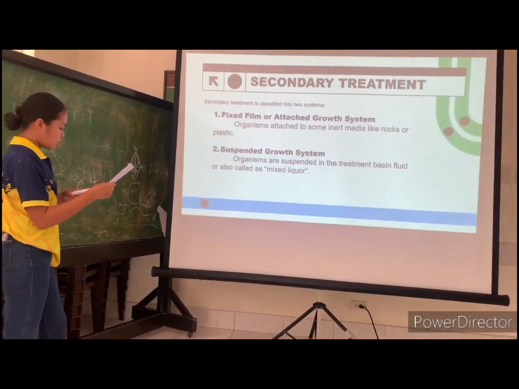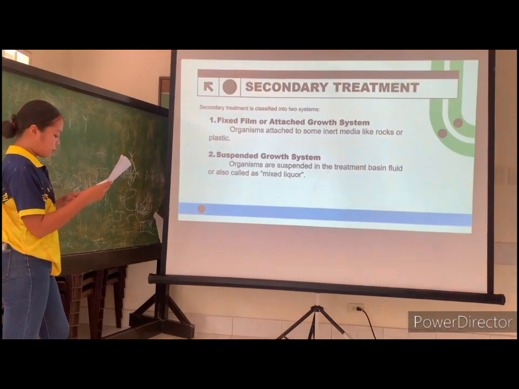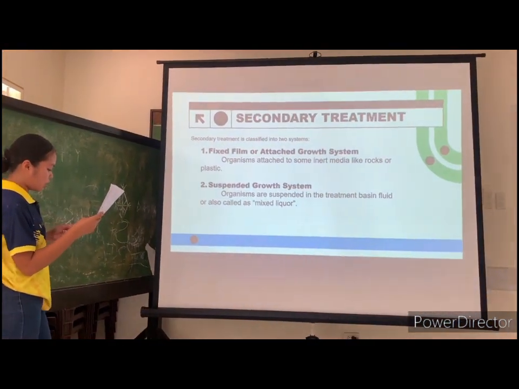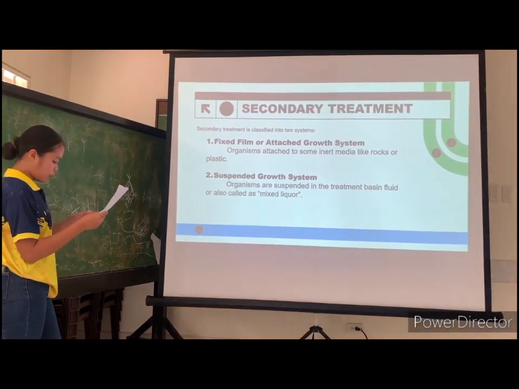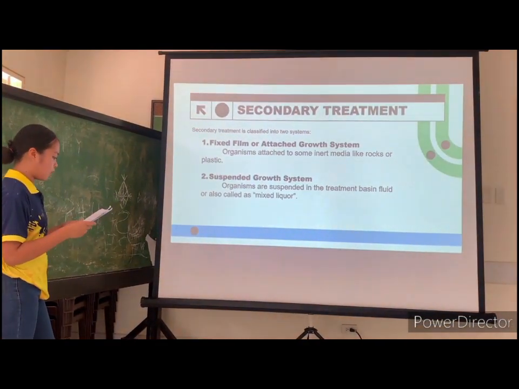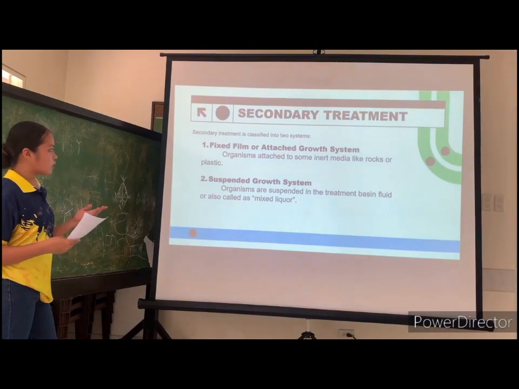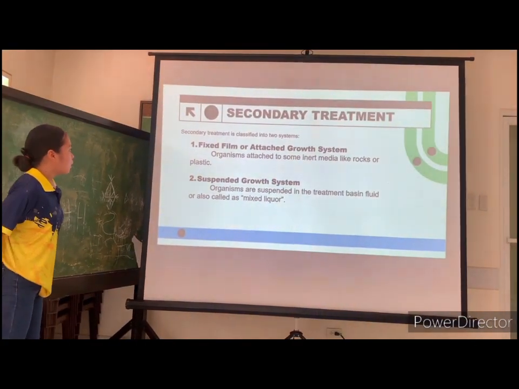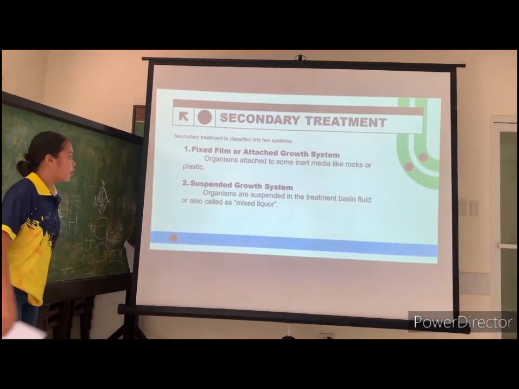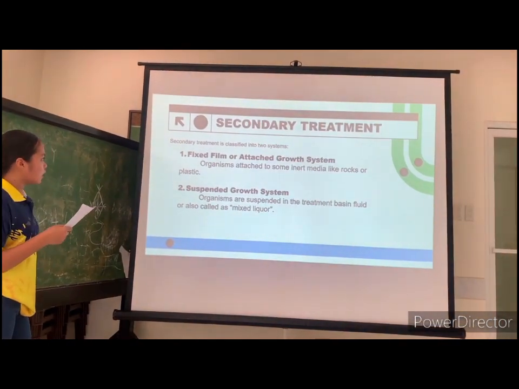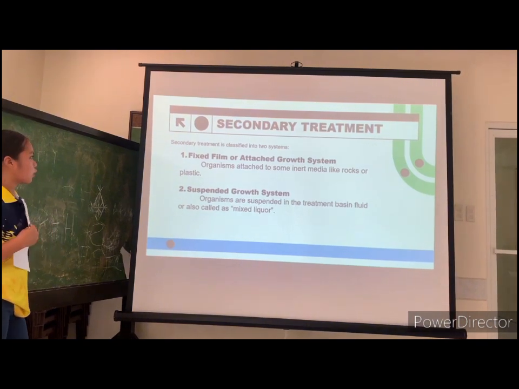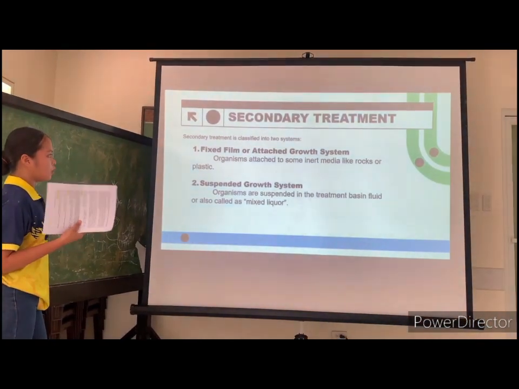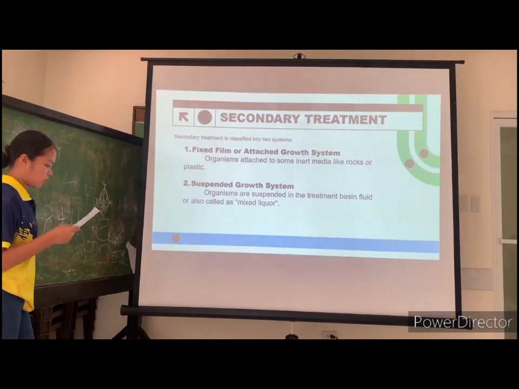In secondary sewage water treatment, fixed film and suspended growth systems are two common methods used to further purify wastewater after primary treatment. Under these classifications, we also have different technologies that I will discuss later on. When we say fixed film or attached growth system, organisms are attached to some inert media like rocks or plastics.